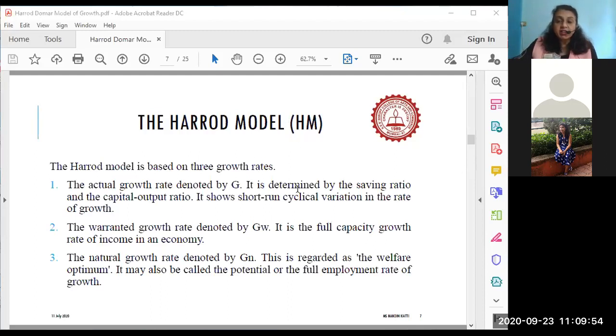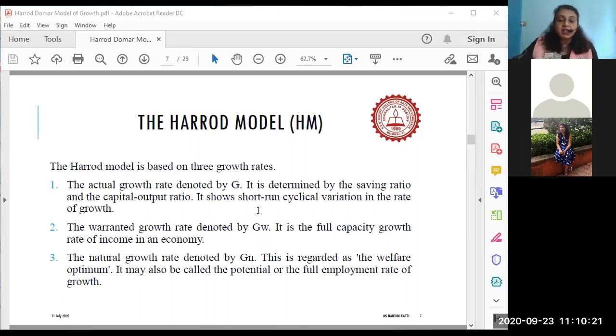Now, in the economy, if savings are increasing, it will lead to an increase in investment. Increase in investment will lead to an increase in the output of the economy. And there will be an ultimate increase in the income, that is, in the growth rate and national income of the economy.